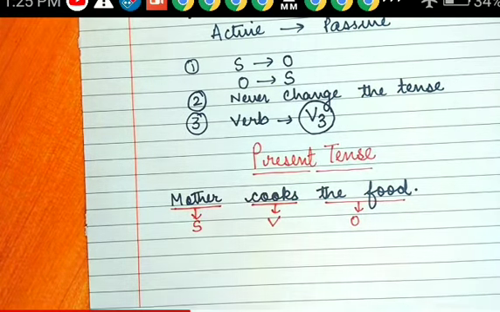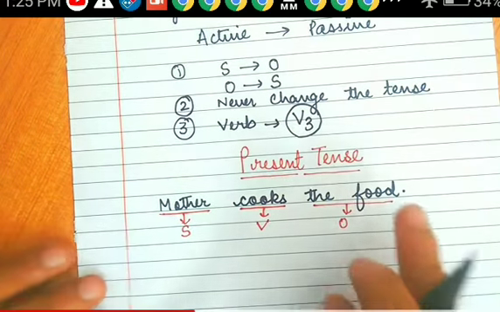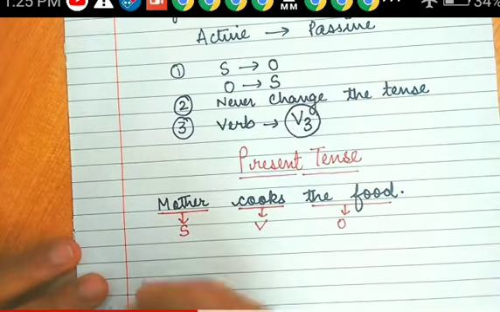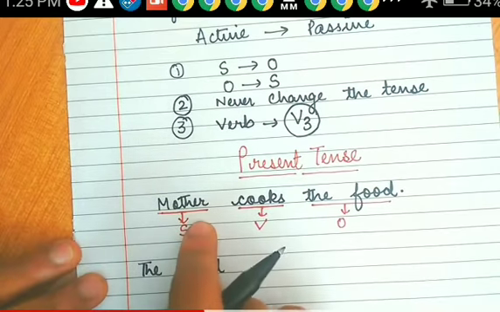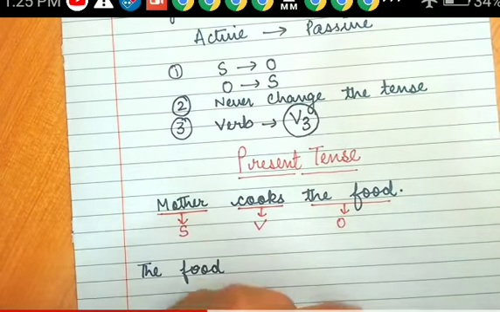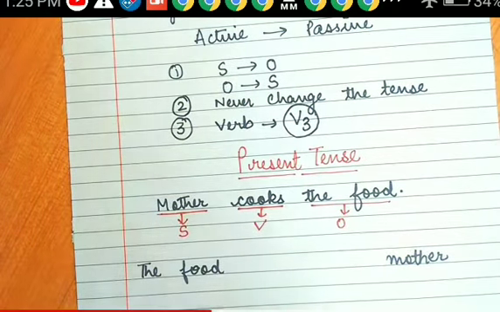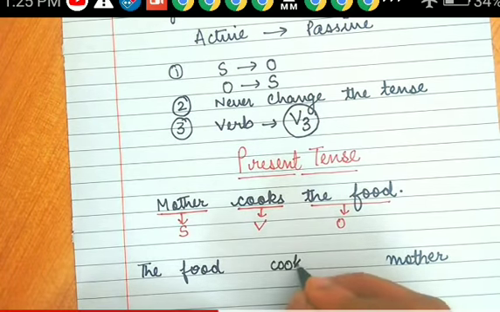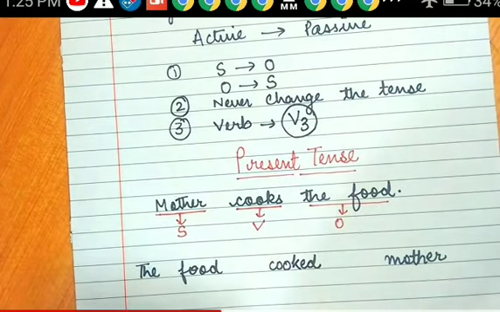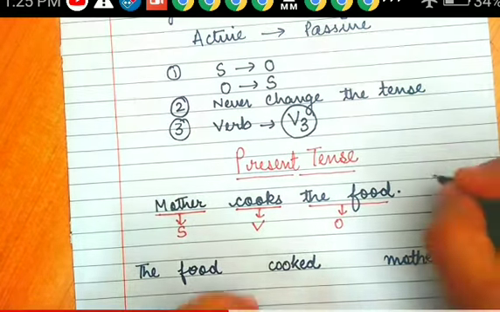How does it change? Let us see. Subject becomes object, and object takes the place of the subject. Likewise, the food will come at the first place, in the place of the subject. Now cooks becomes cooked in case of passive voice. Now add is or was, and by.